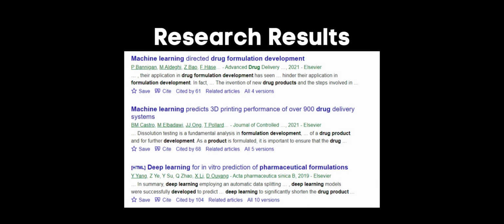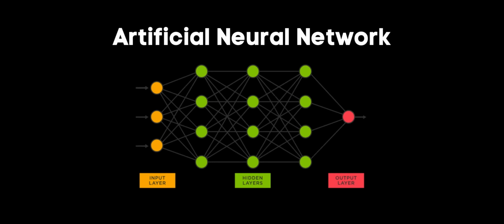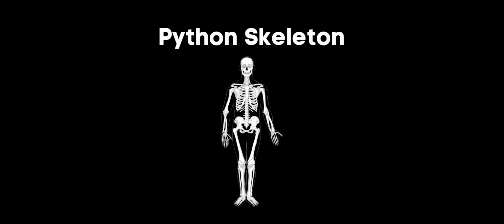Then I did research on what machine learning models have been used in gene therapy drug product formulation development. I found a variety of papers that referenced using AI models to assist in the drug development process. With some prior knowledge of AI, I thought to use an artificial neural network, as it is able to take in a variety of variable types and is often used to make predictions based on training data. A quick, high-level explanation: an artificial neural network is a type of machine learning model inspired by the human brain, mimicking the way that biological neurons signal to one another. As an alternative to following another online tutorial, I turned to ChatGPT in order to generate the skeleton of a Python script that I could work off of.